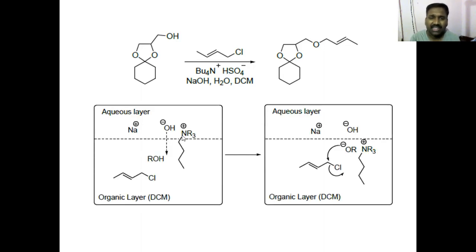Look at the mechanism. And this is what I told you, the actual surfactant action of the phase transfer catalyst. You see, the polar head is in the aqueous layer. The non-polar tail is in the organic layer. The polar head has OH minus as its counter ion because you have added NaOH. So OH minus is slowly sequestered, slowly ferried inside the organic layer because of the phase transfer catalyst. And now OH minus does its catalyst action.